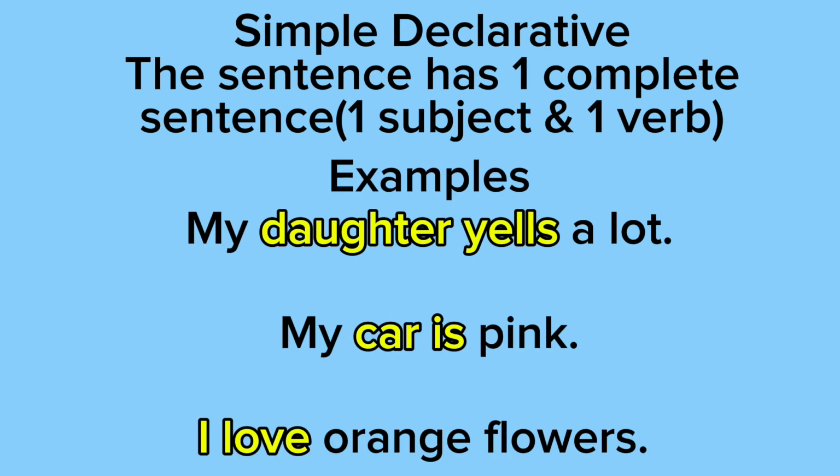Okay, so our first example says, my daughter yells a lot. So the subject is daughter and the verb is yells. So this is a simple declarative sentence. Our second example says, my car is pink. The subject is car and the verb is. So this is a simple declarative sentence. And our last example says, I love orange flowers. So the subject is I, and the verb is love. So this is a simple declarative sentence.